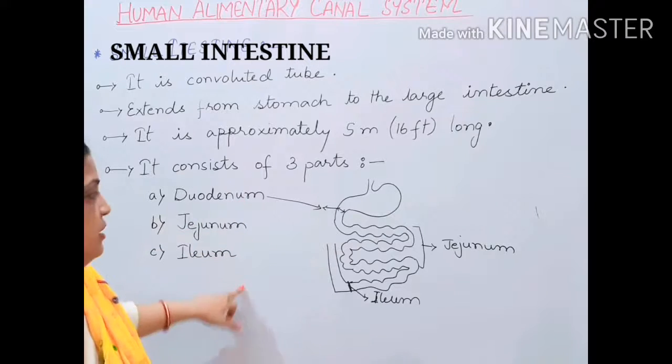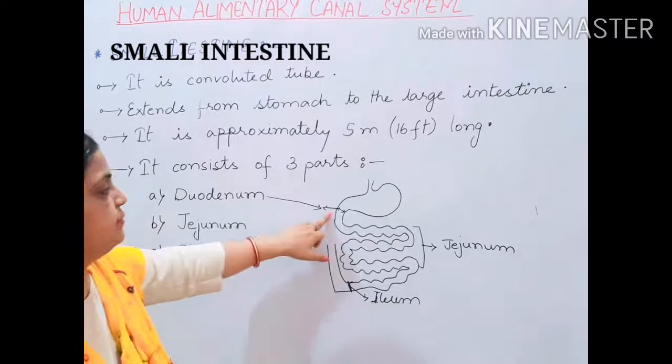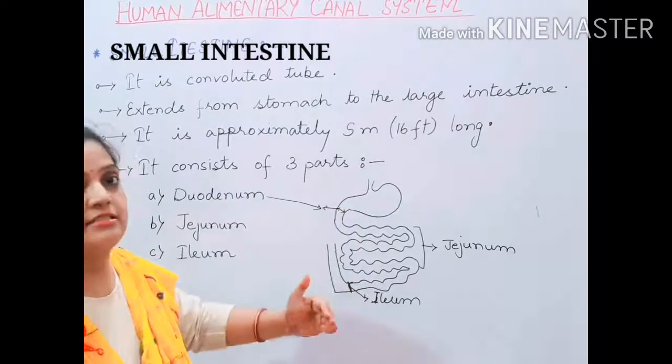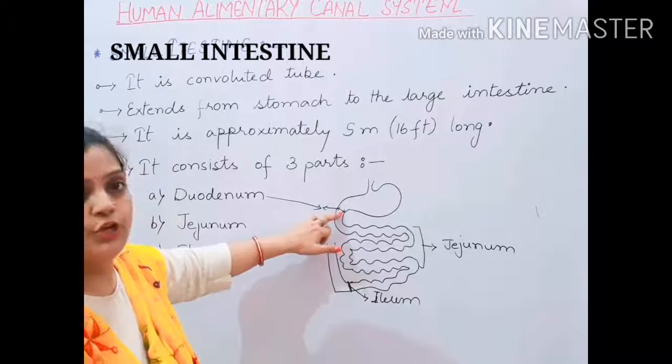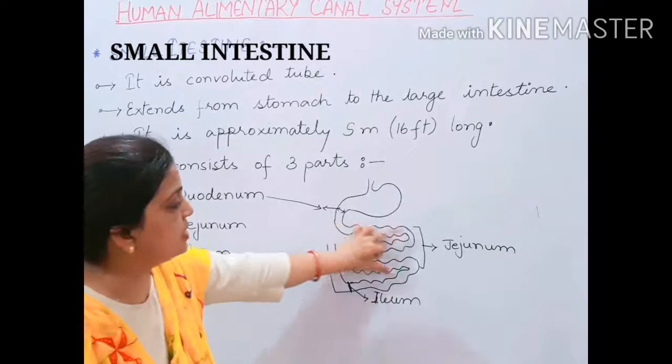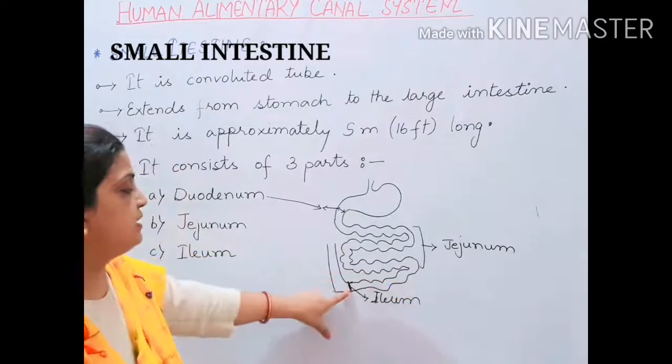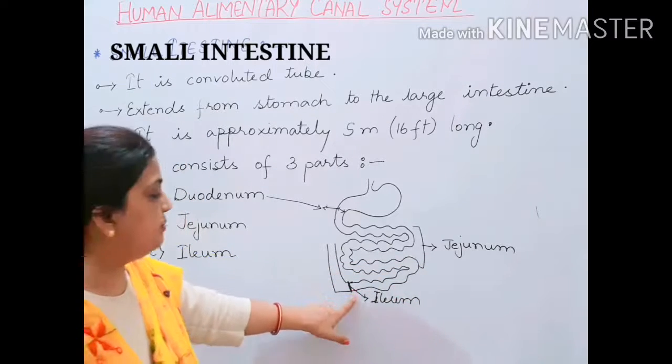So children, diagrammatically I have tried to explain to you the 3 parts' location, where they are situated. Duodenum is located in the beginning where your stomach is ending and the small intestine is starting. So it is your duodenum. Then the middle portion, the highly convoluted part, is your jejunum. And where the small intestine is ending up, that part is your ileum.